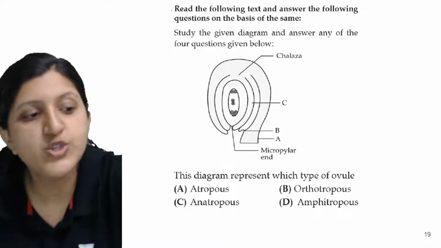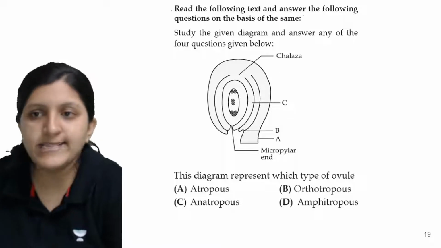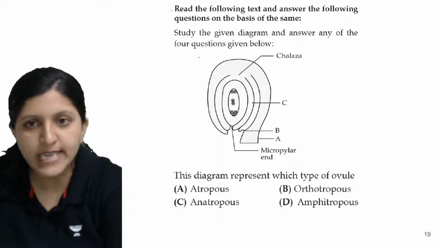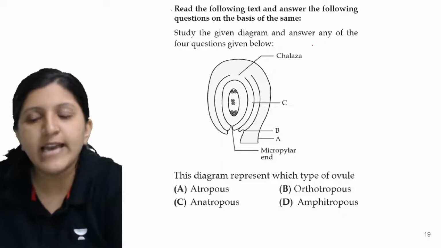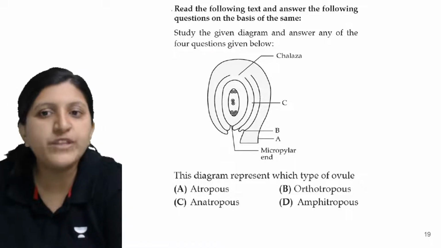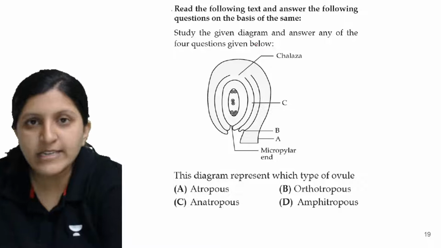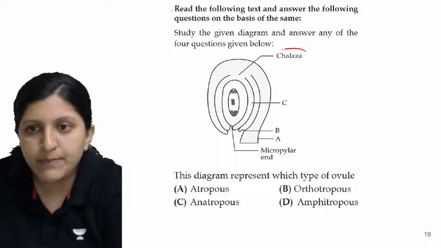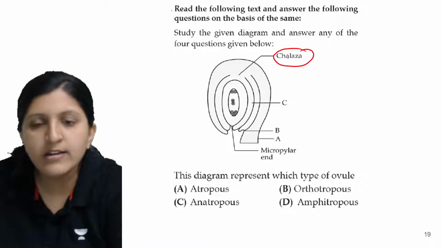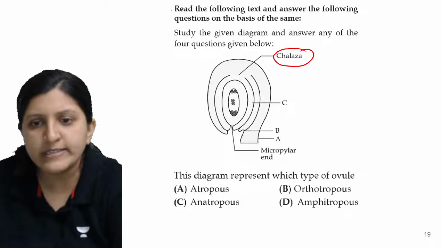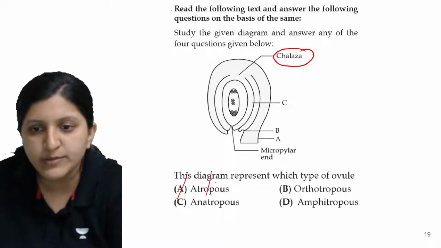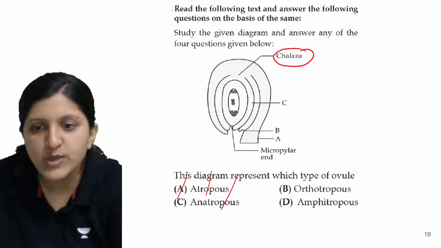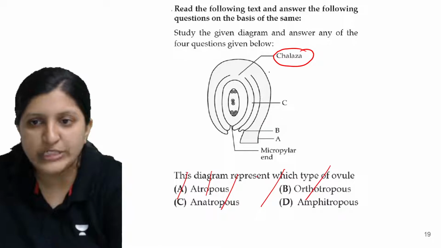Alright. So read the following text and answer the question on the basis of the same. Study the given diagram and answer any of the 4 questions given below. Here you can see the labeling is done. So this is again an anatropous ovule. This question anyway I won't ask, because anatropous, orthotropous and all you don't have at this level. So I'll just scratch this off. Next there are questions that I'll ask.